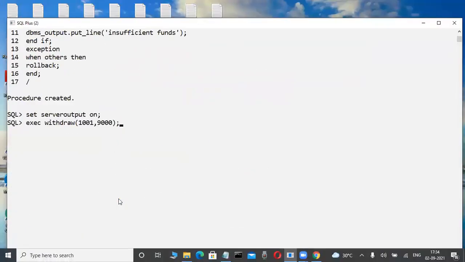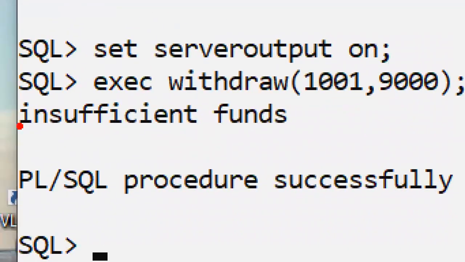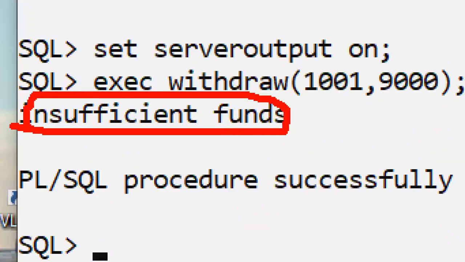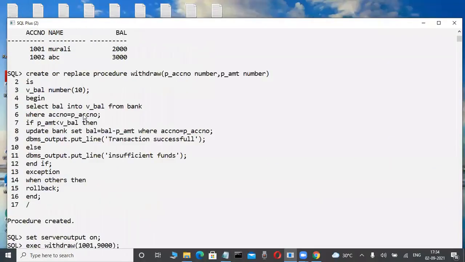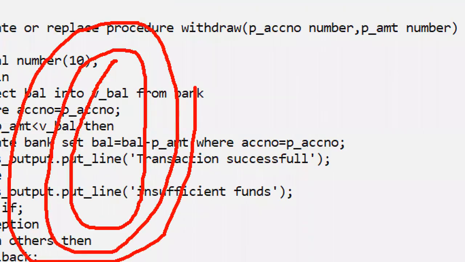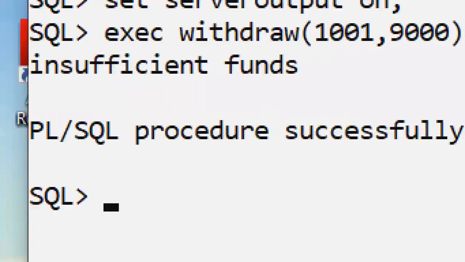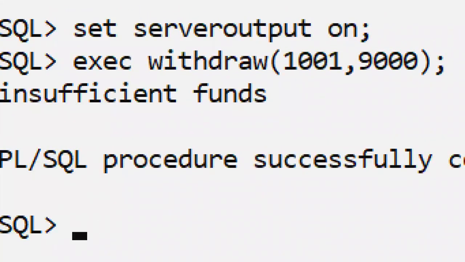My balance in the database is only 2,000, but unfortunately I try to withdraw 9,000 rupees. Whenever I try to withdraw more than the available balance, automatically an insufficient funds message will be displayed. How will it be displayed? If you are learning the Oracle course and become a good PLSQL developer in a company, you will write this coding and automatically this is possible. That's why companies recruit those type of programmers.